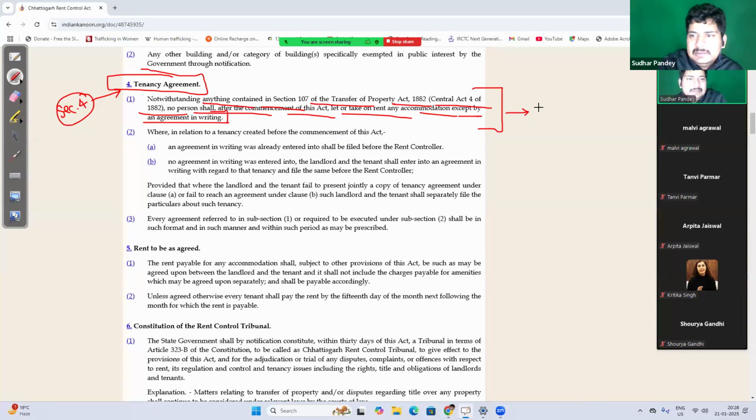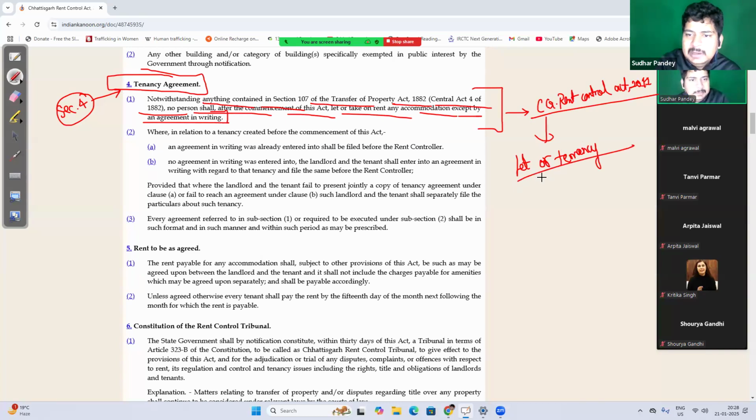So, सबसे पहली चीज, as per CG Rent Control Act 2011, if someone wants to let or put his property on tenancy, it can be done only by written agreement. It cannot be done by verbal communication.